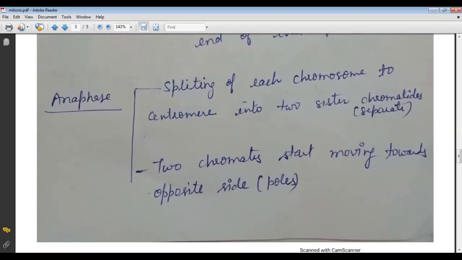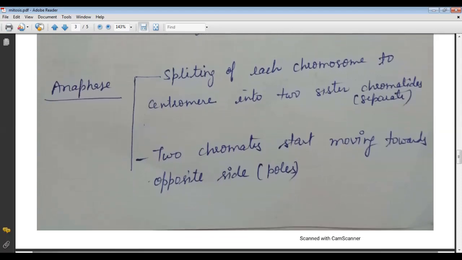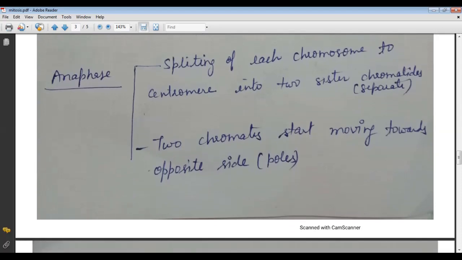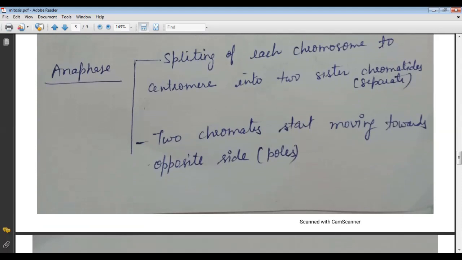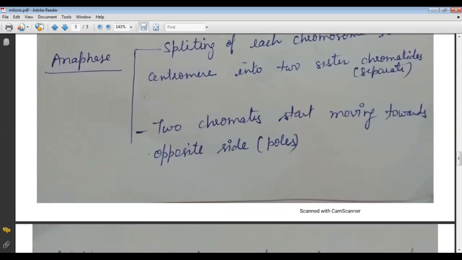In the anaphase, there is the splitting of each chromosome at the centromere into two sister chromatids, or we can say that here the sister chromatids will start separating. And the second is that the two chromatids start moving towards opposite poles. These are the anaphase stage.